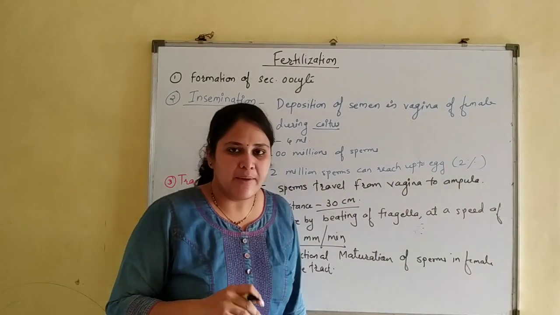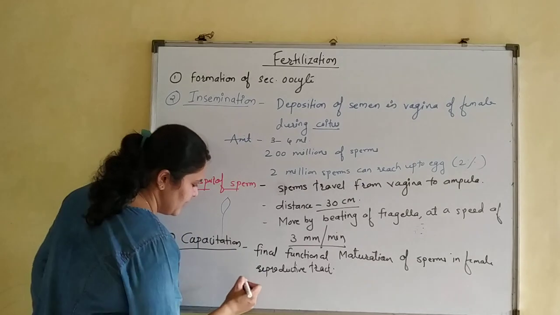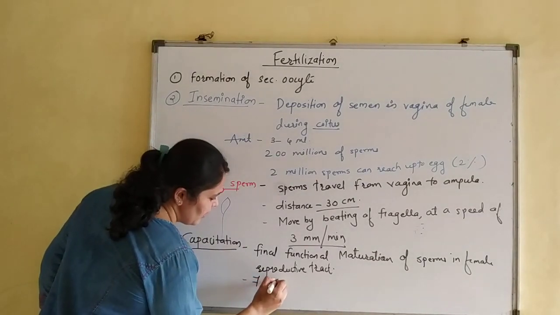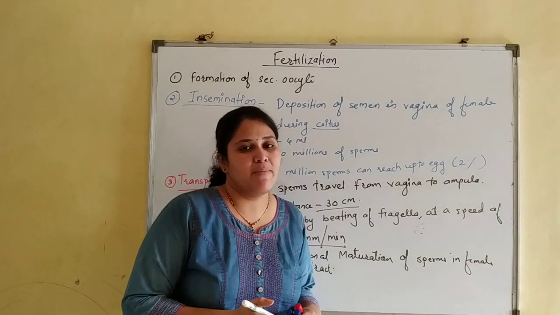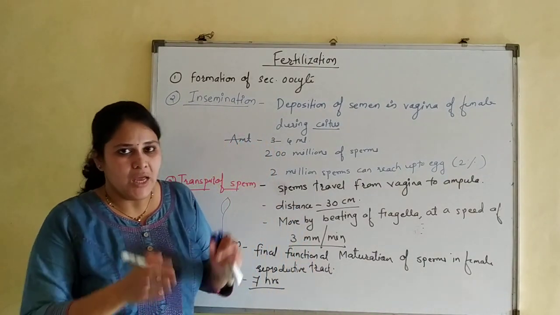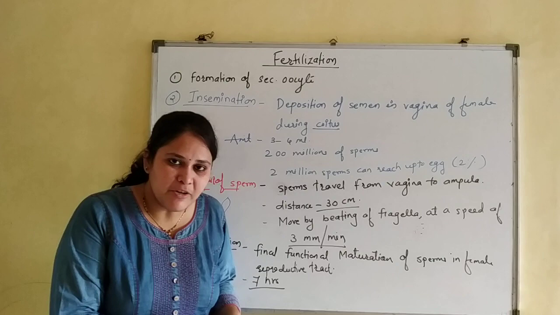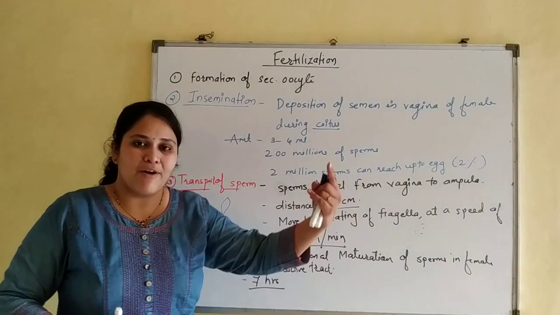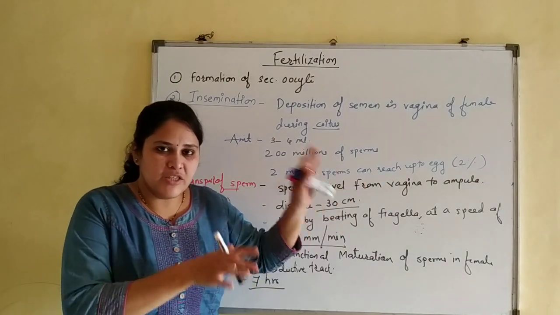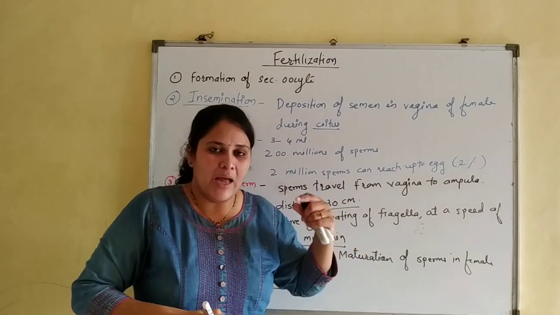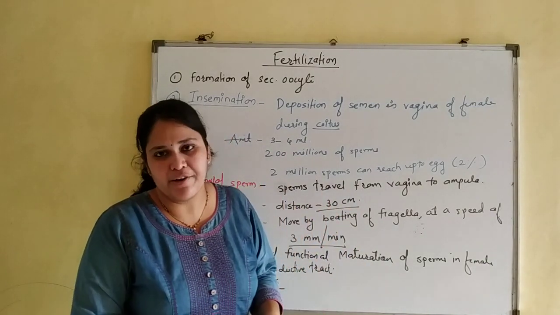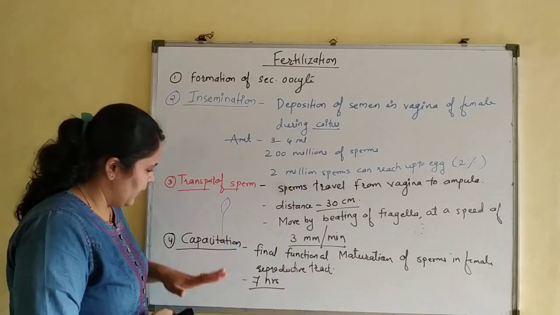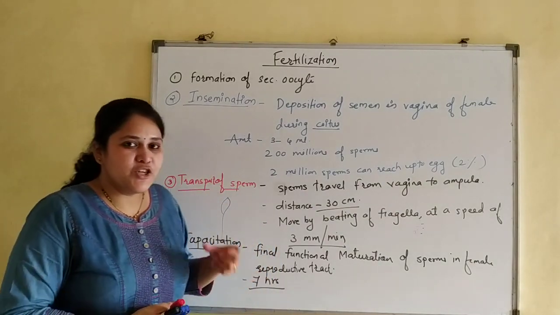In humans, it takes about 7 hours. So 7 hours are required for maturation of sperm. The well matured sperm which runs at a faster speed reaches the egg cell first, and if it tries to fertilize the egg cell, only then can fertilization take place. Now during capacitation, what happens?